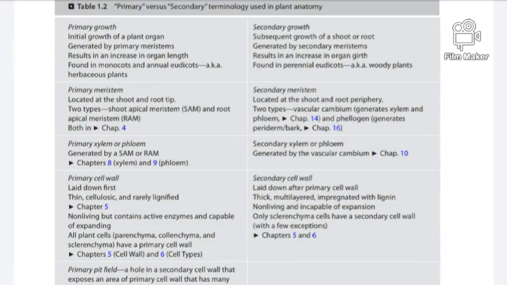Primary and secondary are important concepts in plant anatomy. These terms are used in multiple, and sometimes confusing, ways to describe such things as plant growth, meristems, xylem, phloem, and cell walls.